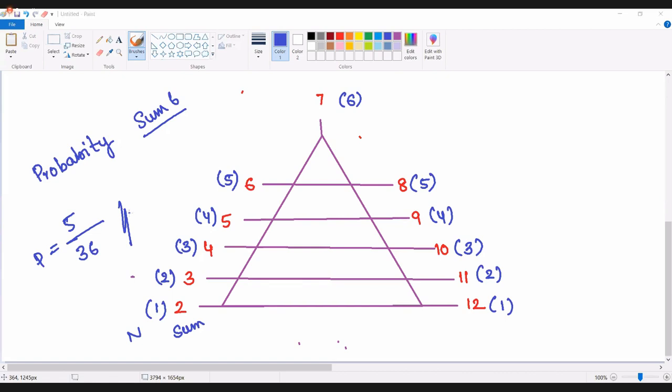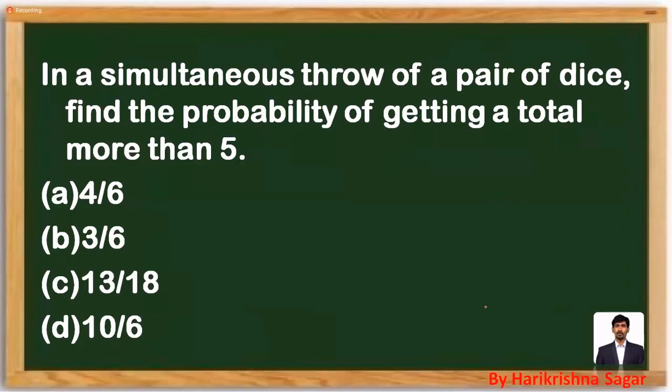So what is the question which we have seen previously? Simultaneous throw of a pair of dice, probability of getting total more than 5. Total more than 5 means either 6 or 7 or 8 or 9 or 10 or 11 or 12, right? Because 2 dice are thrown, we never get more than 12 as a sum. More than 5 means these are the possibilities.